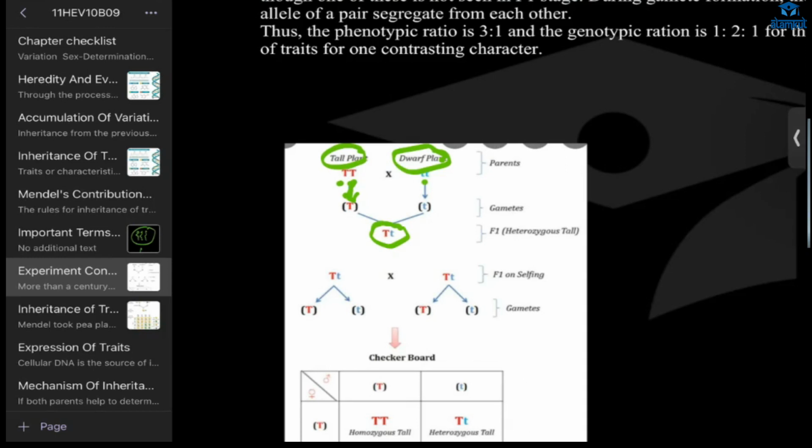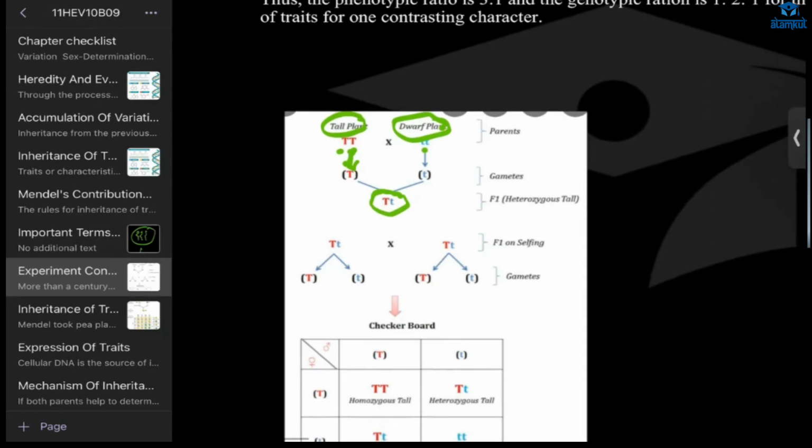He saw whenever he crossed tall with dwarf, all the plants he got were tall. Okay, all plants he got were tall. Here he was thinking there is no blending here, right? He didn't get the intermediate height. He got tall plants. Next, what did he do?